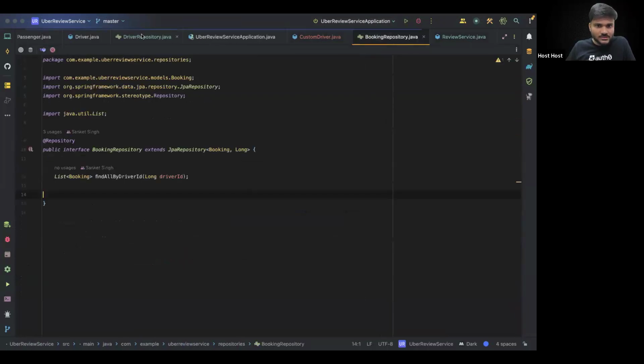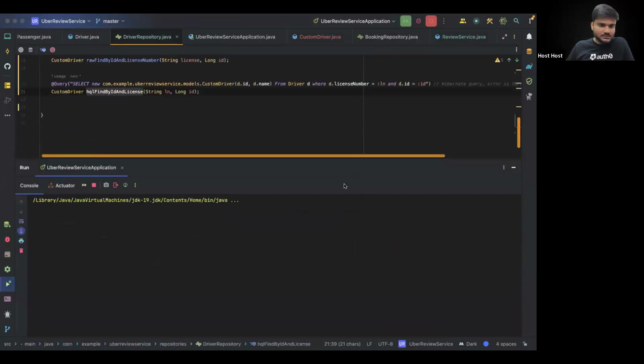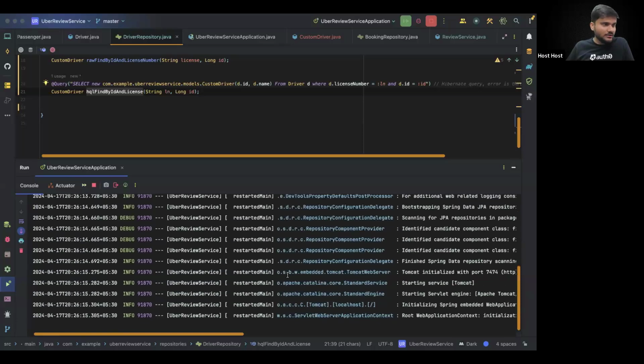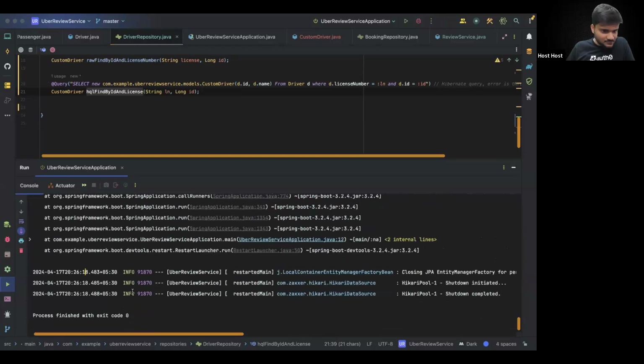Now what's going to happen is, if I run the code, it will throw an error, if you remember. Let's wait for it to build. It will still throw an error, 99%. See, it threw an error, right? Okay.